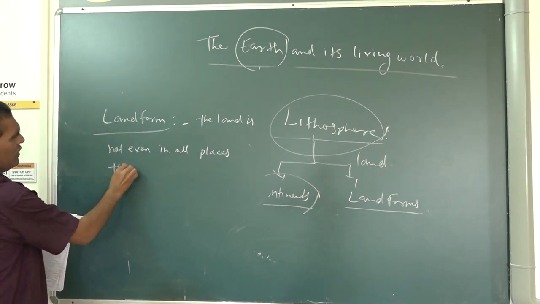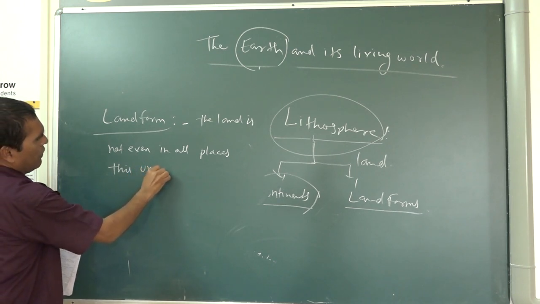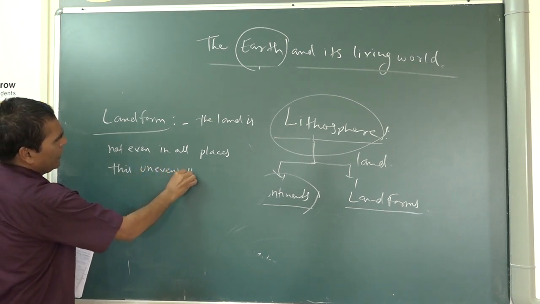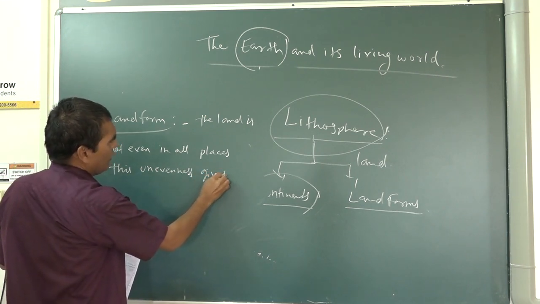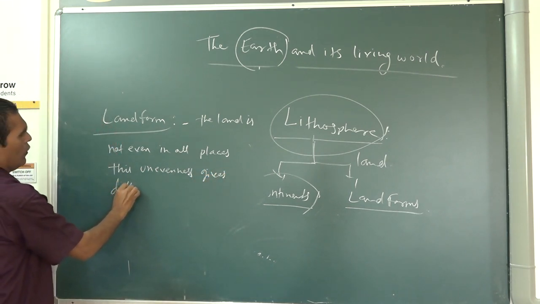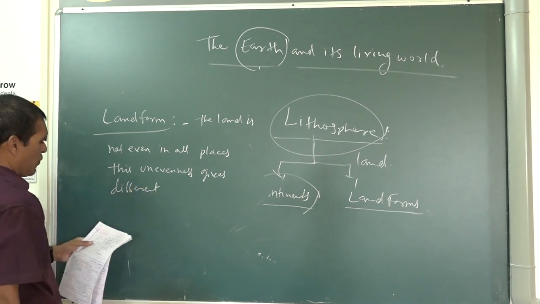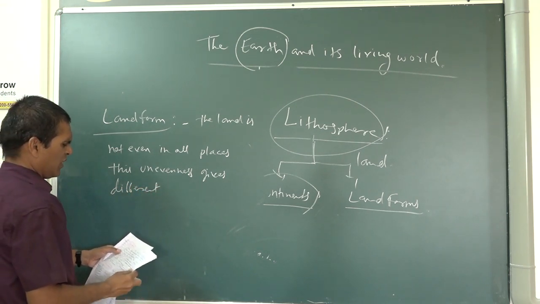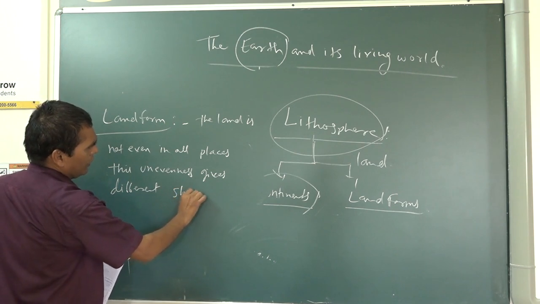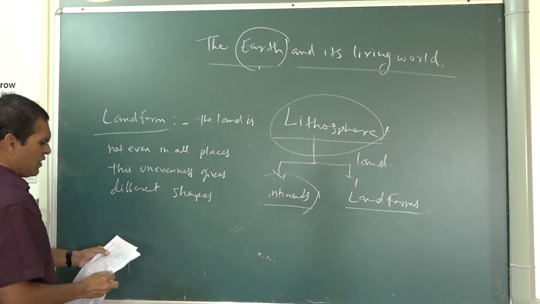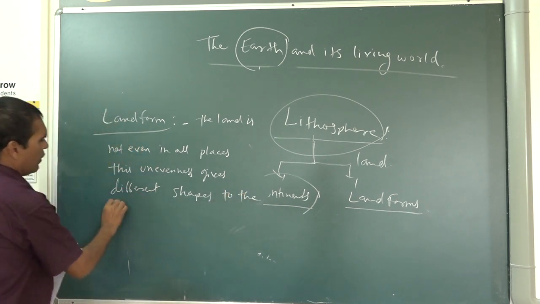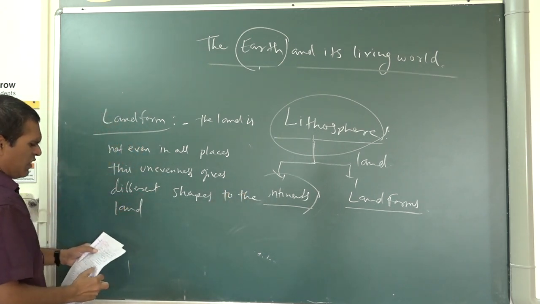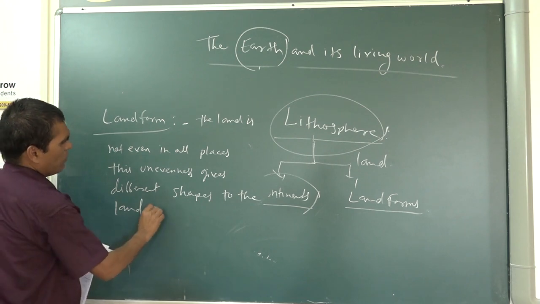This unevenness gives different shapes to the land in different places.